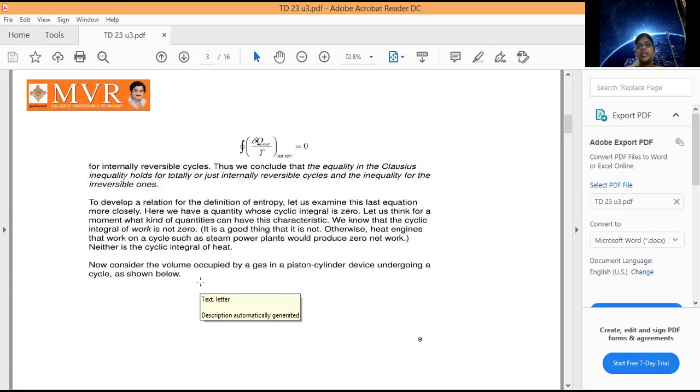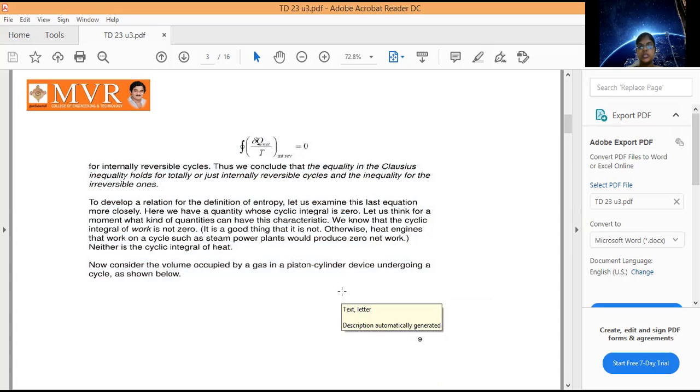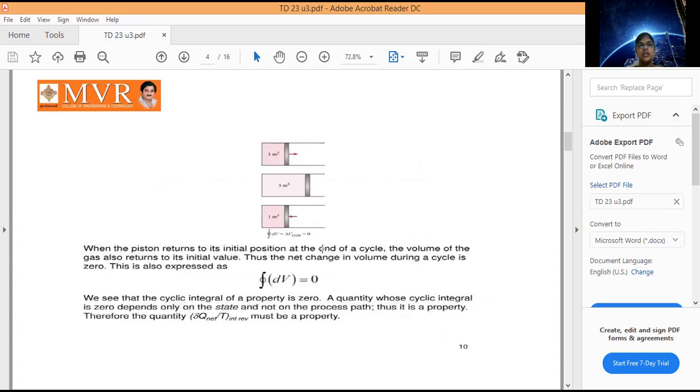But now consider a piston-cylinder device that undergoes a cycle. Initially the volume is 1 meter cube. When expansion takes place, the cylinder occupies 3 meter cube volume, and when we compress the piston back toward the cylinder, it returns to its first position of 1 meter cube.